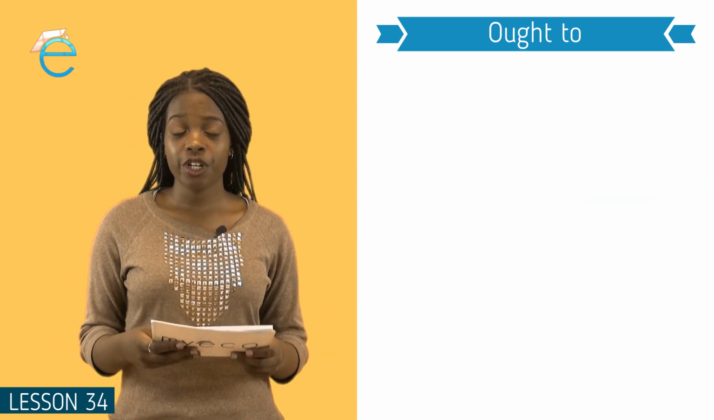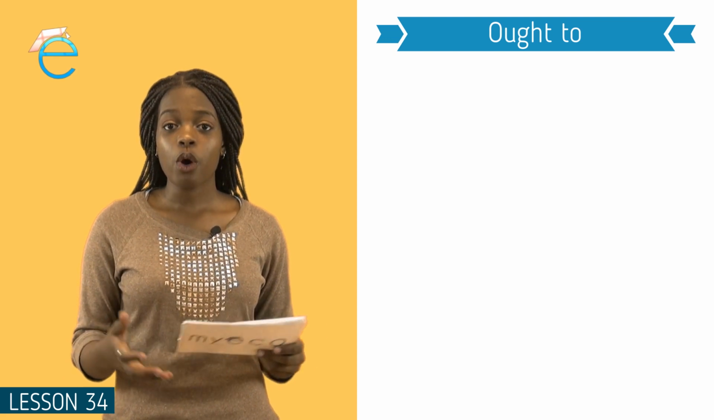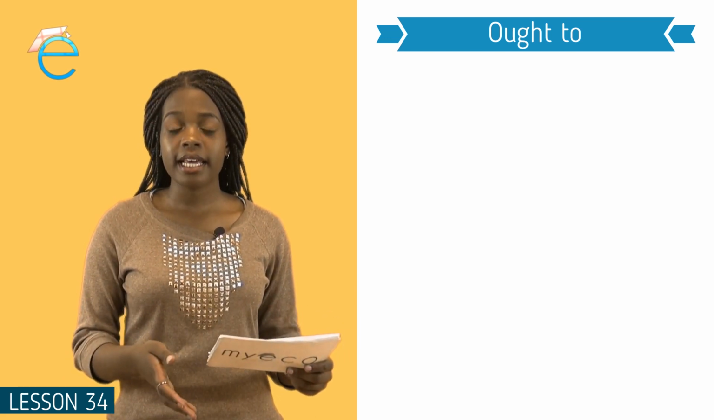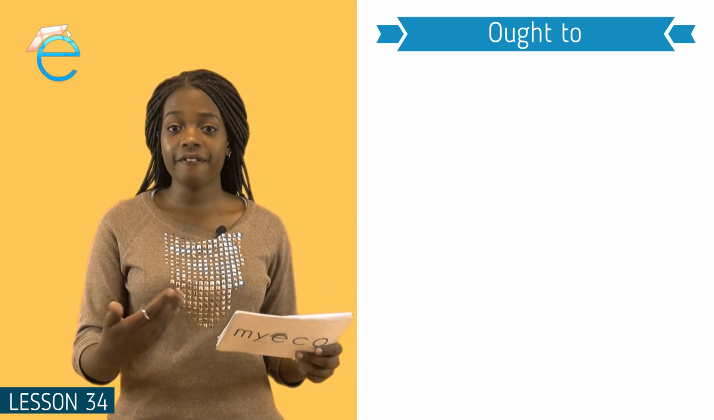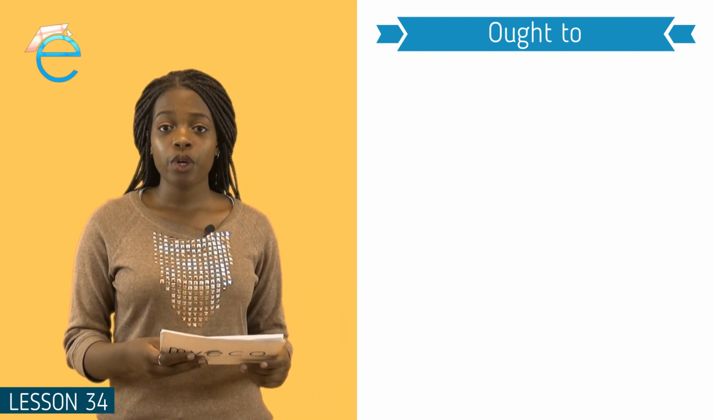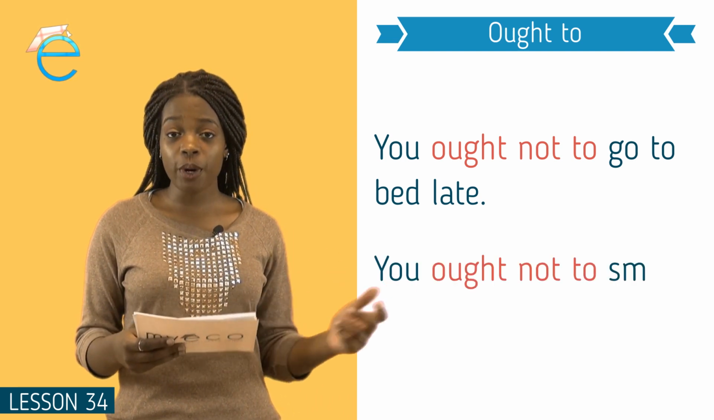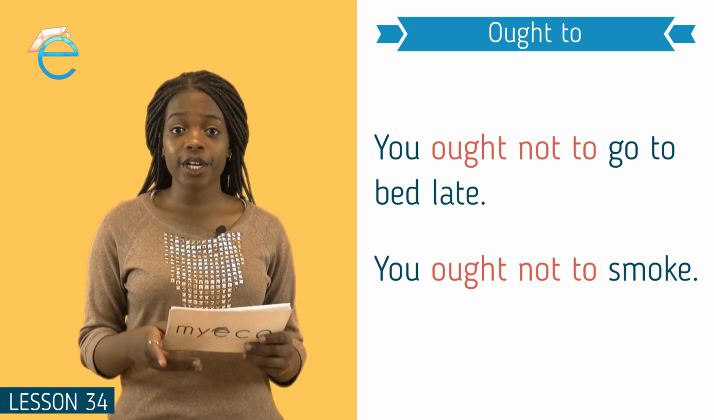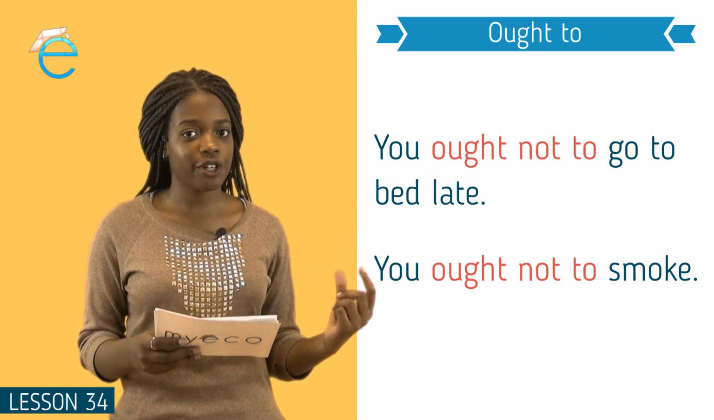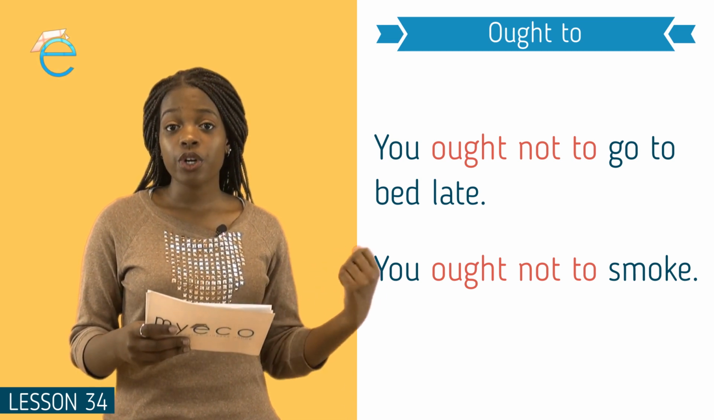Just like with should, we can have negative sentences using ought to. What these sentences will mean is, again, not doing those things will be beneficial for you. So, you ought not to go to bed late and you ought not to smoke. Here we have our negatives, but notice here that we don't make any shortened versions, so we keep it in its long form. You ought not to.